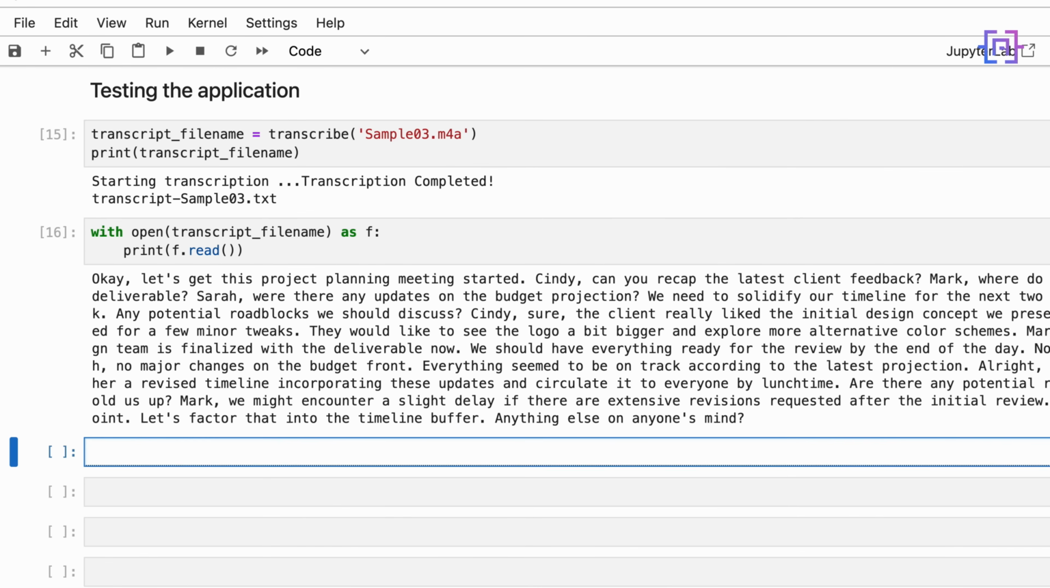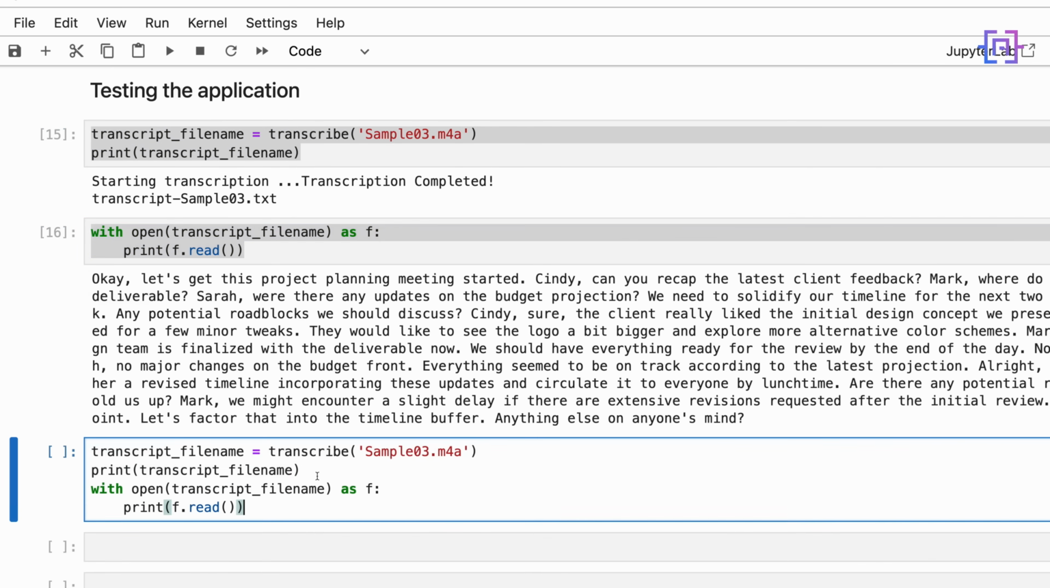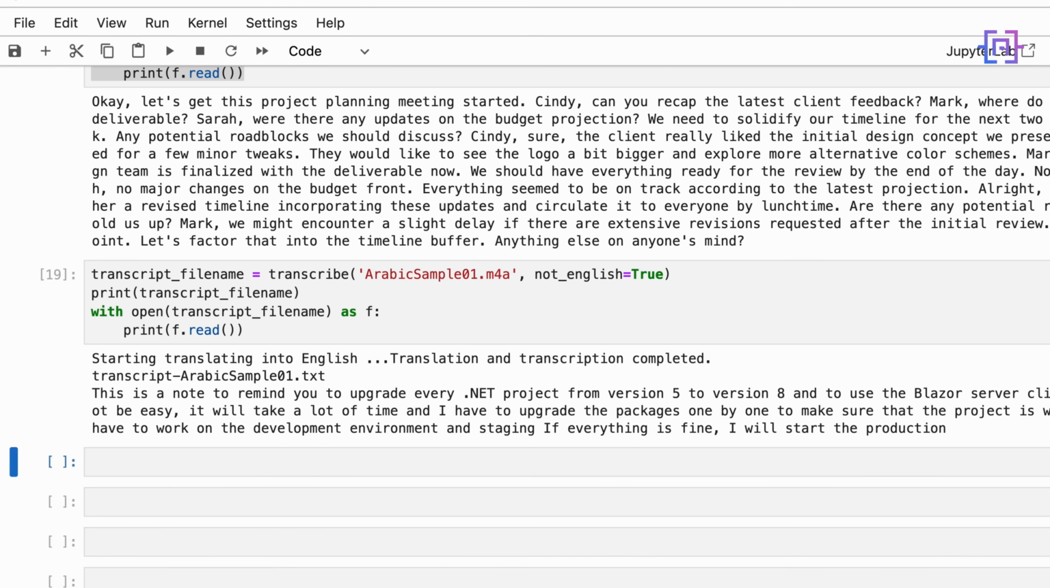Okay, let me just copy this code from before and this print function as well. Here we have to pass the argument translate equal true, and the Arabic audio file name is called Arabic sample 01. Let's run the code. It's starting the translating, as you can see here, into English. And yes, it was able to translate it to English.